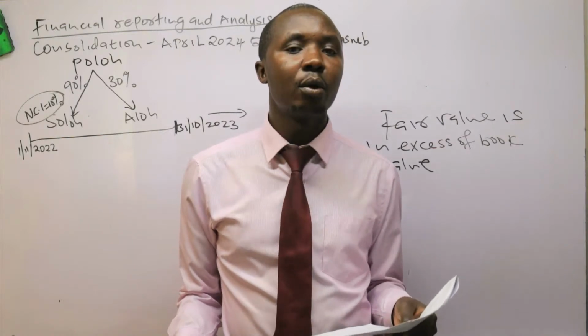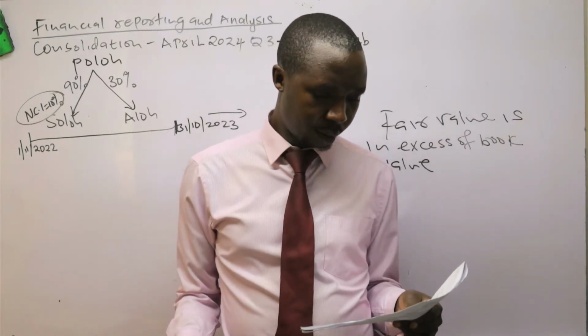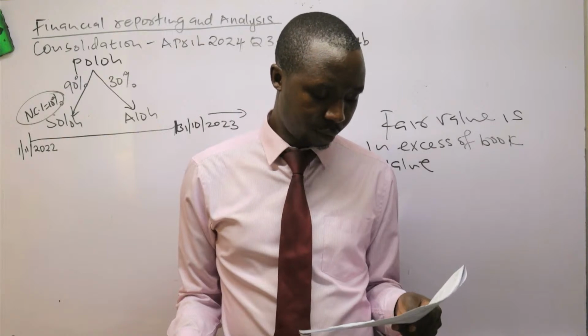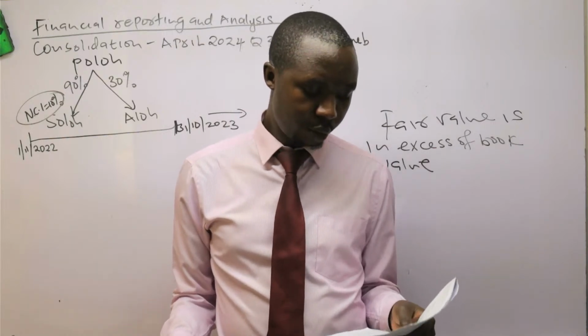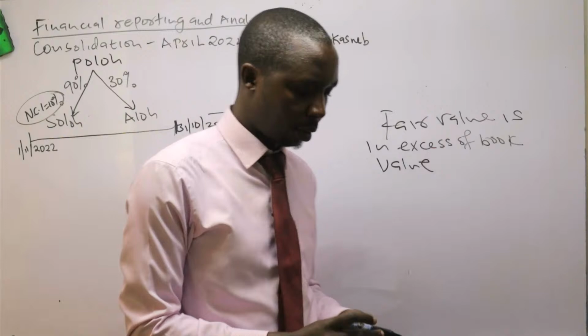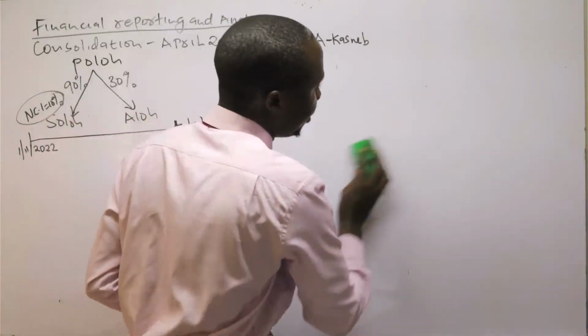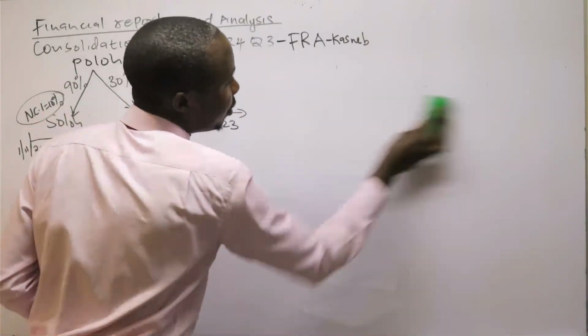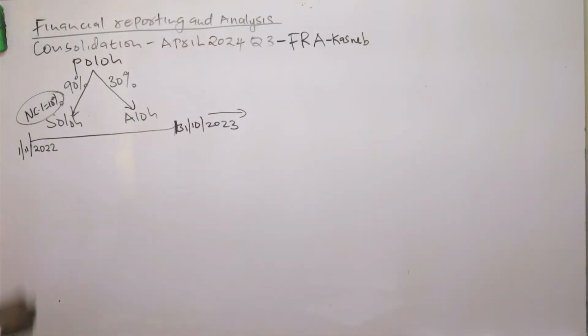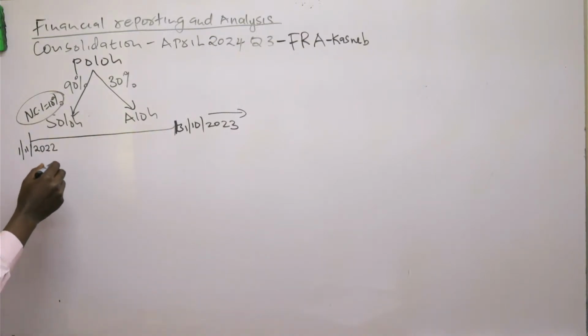So the first thing they require the student to do is to compute goodwill, and then do the statement of financial position. So that is what we'll be able to do. Let's start with goodwill of the investments, as we are told that we have a subsidiary being acquired, and at the same time we have an associate.